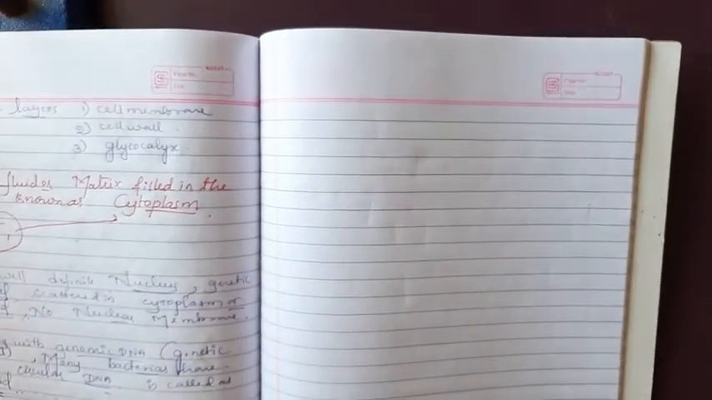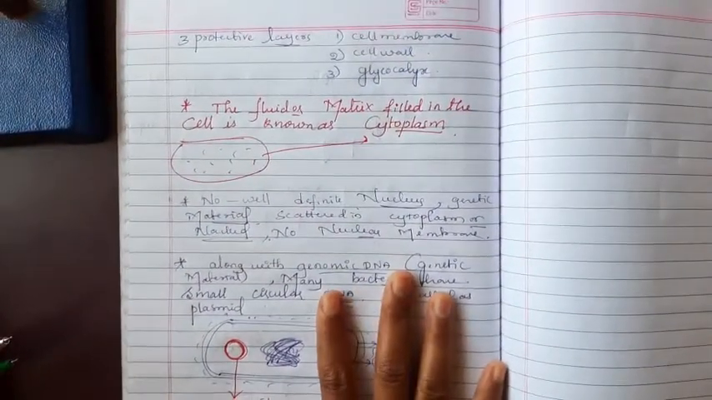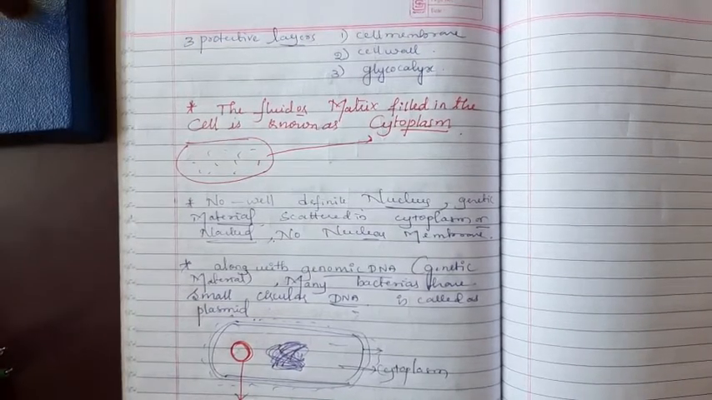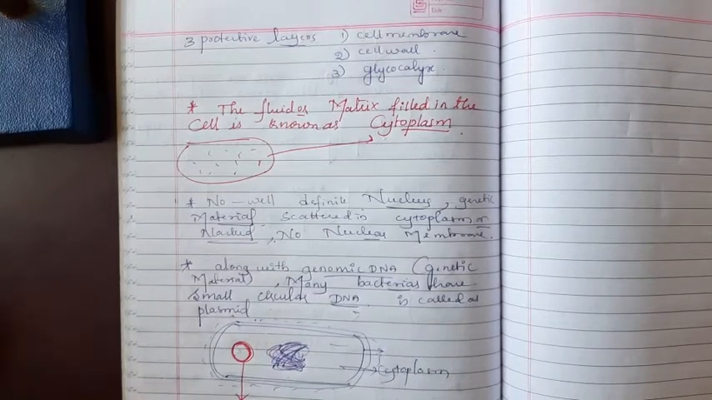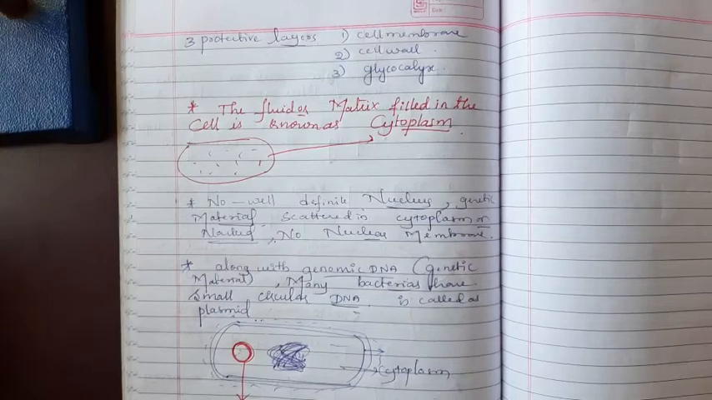Yesterday we started the discussion about prokaryotic cell structure. In that we discussed the three protective layers present around the prokaryotic cell. Those are the cell membrane, cell wall and the glycocalyx. The liquid which is present inside the cell is known as the cytoplasm. In that cytoplasm it has the